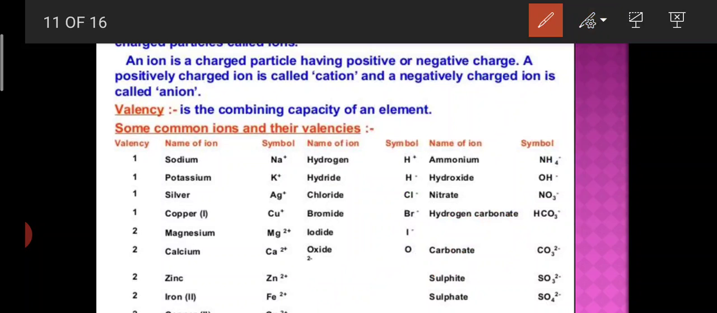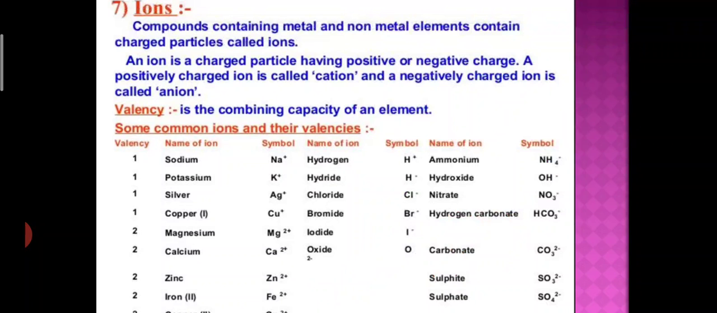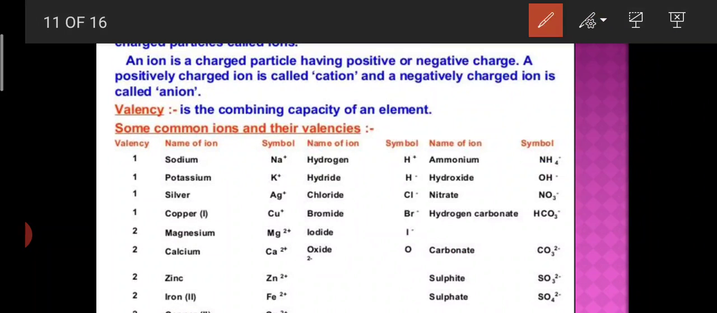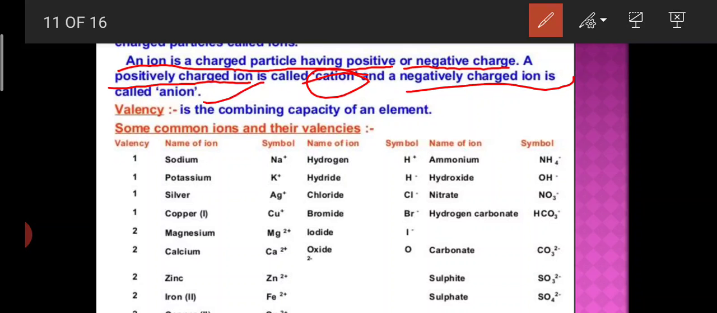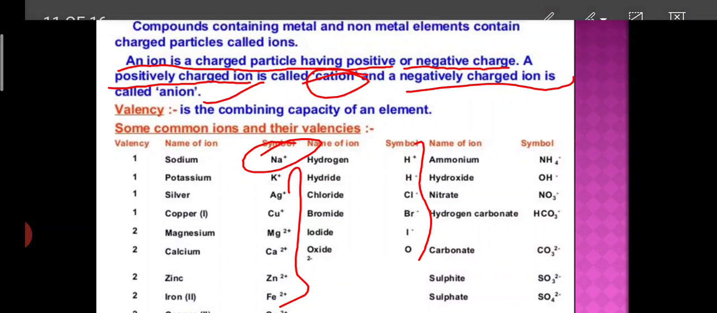So first of all, you see there are many examples of ions. What do you mean by ions? An ion is a charged particle having a positive or negative charge. A positively charged ion is called a cation, and a negatively charged ion is called an anion. You can see these are the cations and these are the anions. Okay, so I hope you understand.